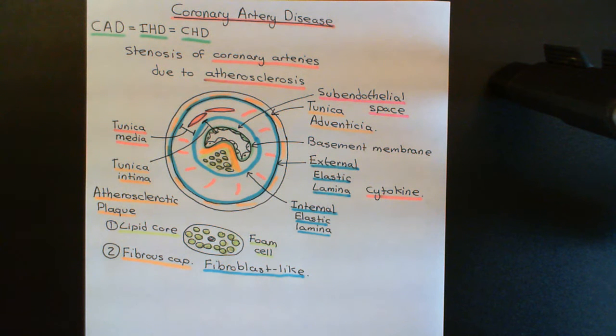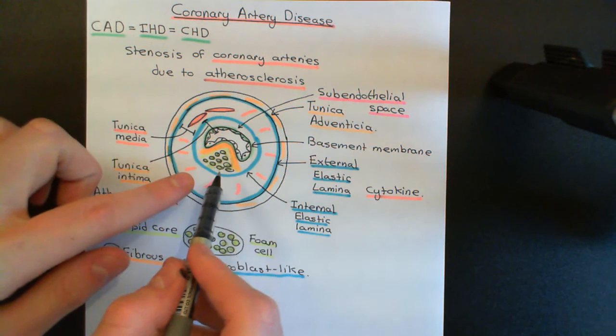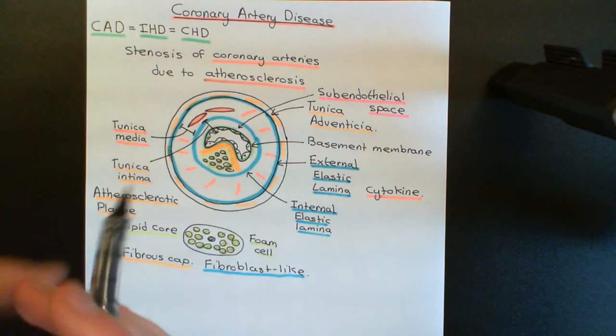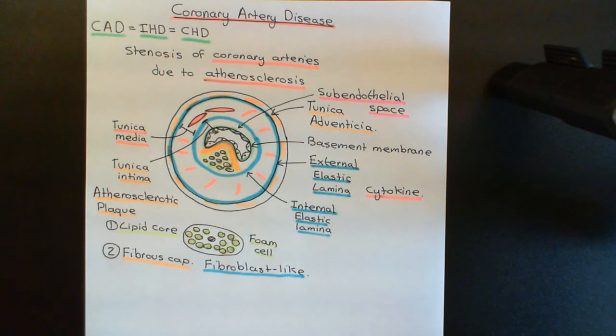If you have very high plasma LDL level, too high cholesterol in your blood, then obviously more cholesterol particles will be coming into the subendothelial space when the endothelial cells dysfunction in this way, and therefore the process will just occur quicker. So you'll get far quicker atherosclerosis if you have too high blood LDL concentration. So that's another really important risk factor. Okay, right. So that's the atherosclerosis part, the reminder of that portion.